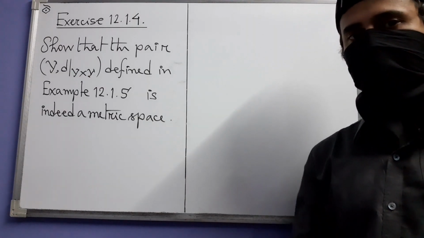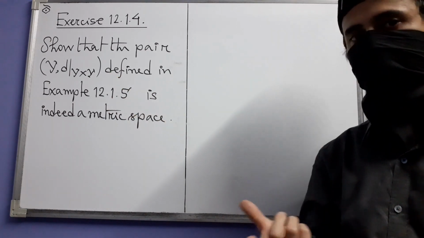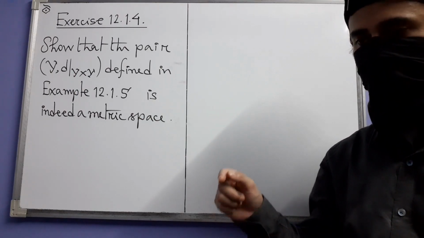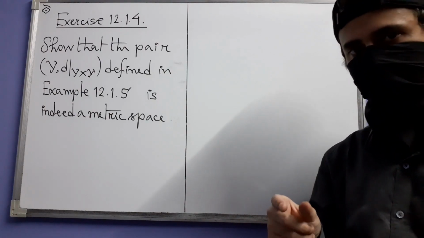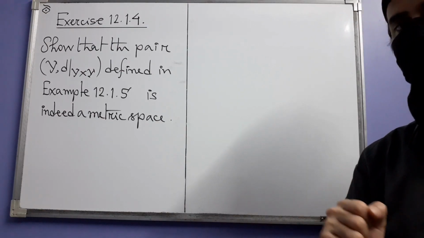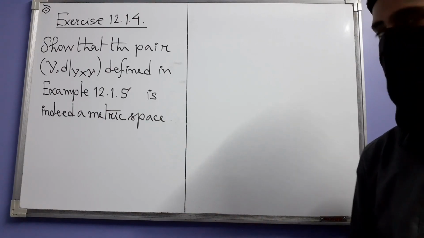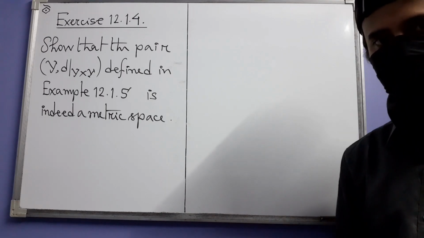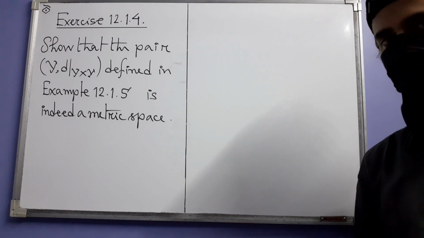In this fourth exercise, we have to prove that the way we restricted a metric on a given metric space to one of its subsets actually produces a metric on that subset, which turns that subset itself into a metric space, and we called it a subspace of the original metric space. In this, we have to prove that that is really a metric space. So let's see the solution. Actually it's quite easy, but anyway, let's see the details.